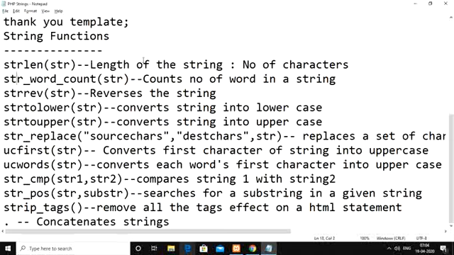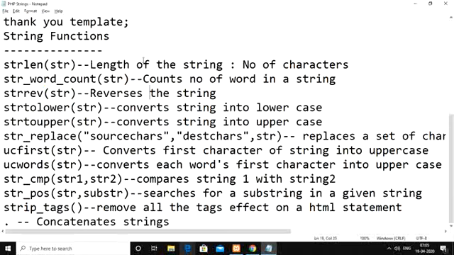The length of the string is nothing but the number of characters present in that particular string. Then followed by that, we have the str_word_count function. To that we pass one string as an argument, and it returns how many words we have within the given string. Then followed by that, strrev, nothing but the string reverse function, which we use in order to reverse the given string.